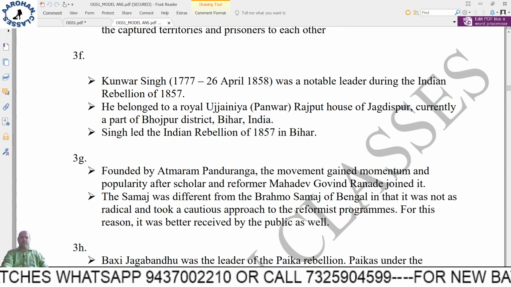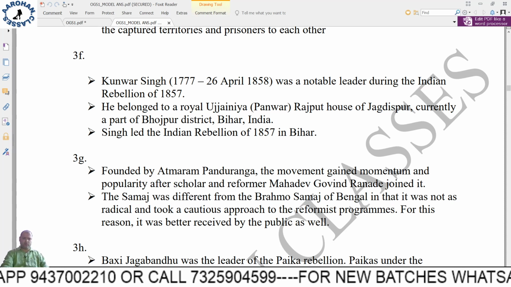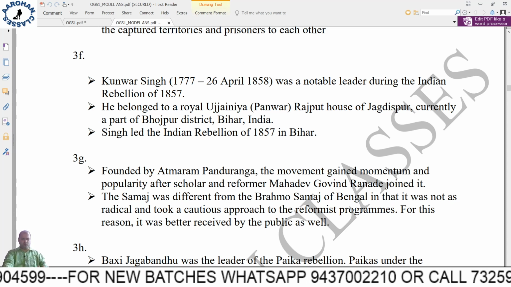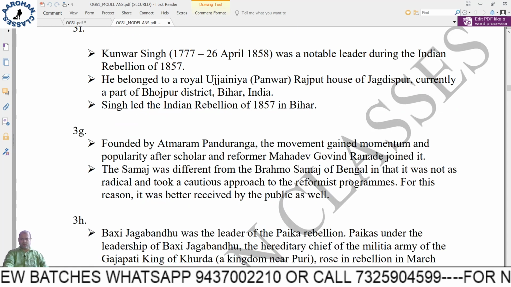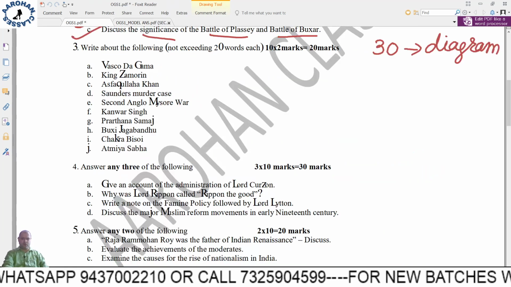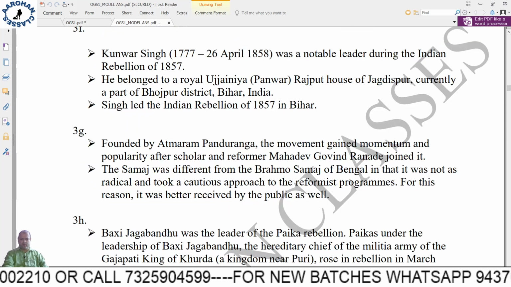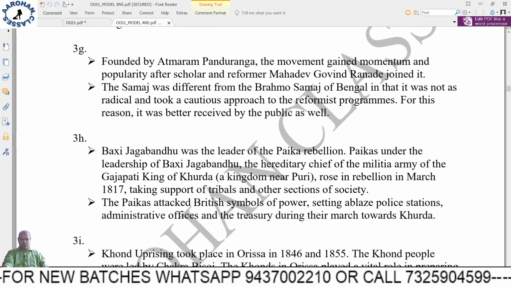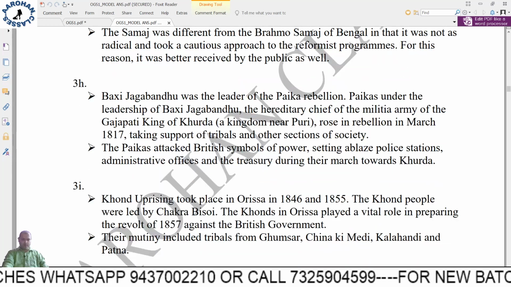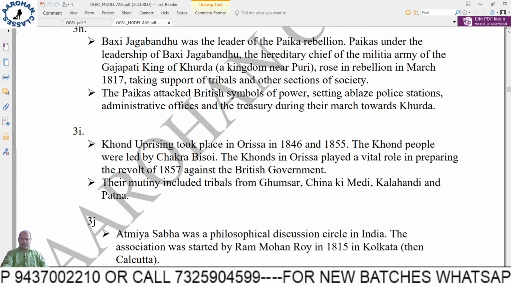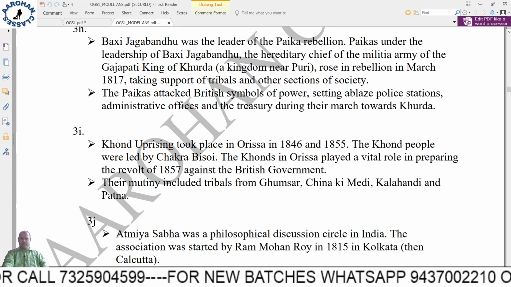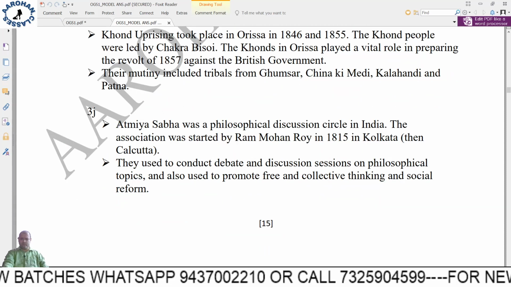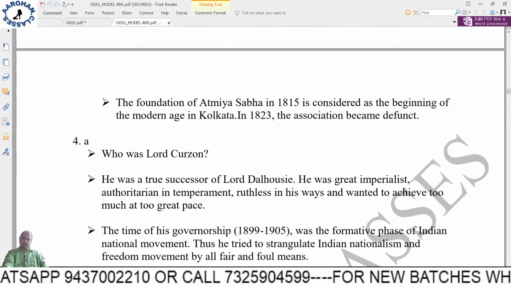Next, coercing. Again you have to write 2 lines. Whatever is written is fine for 2 marks. G is also the same. If you see the question of G, this is Prarthana Samaj, right? Then Bakshi Jagabandhu. Whatever is given here is sufficient. Next, the Kondh uprising. Who led it, right? Next, Atmiya Sabha. So 3 points are there, sufficient.